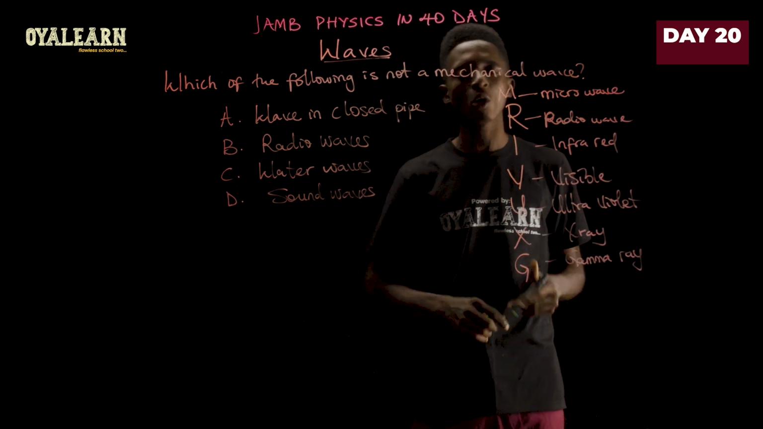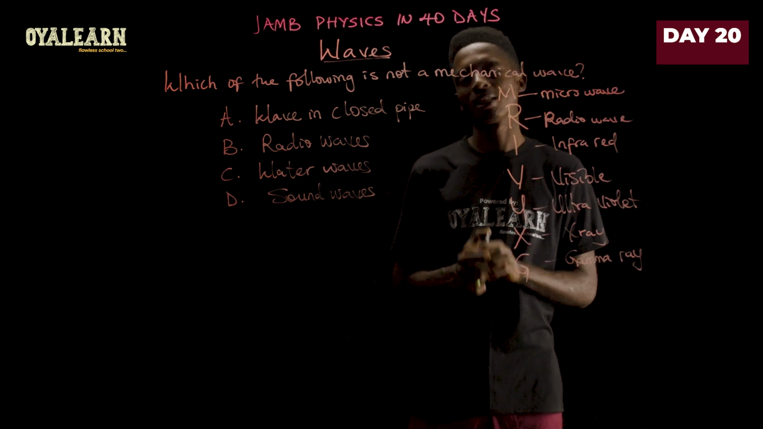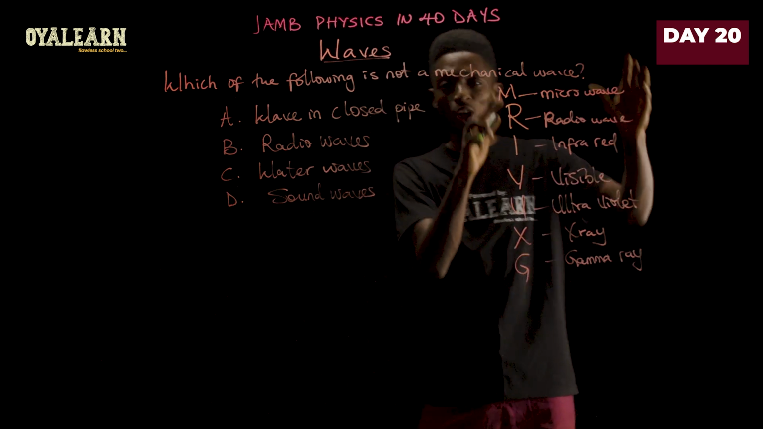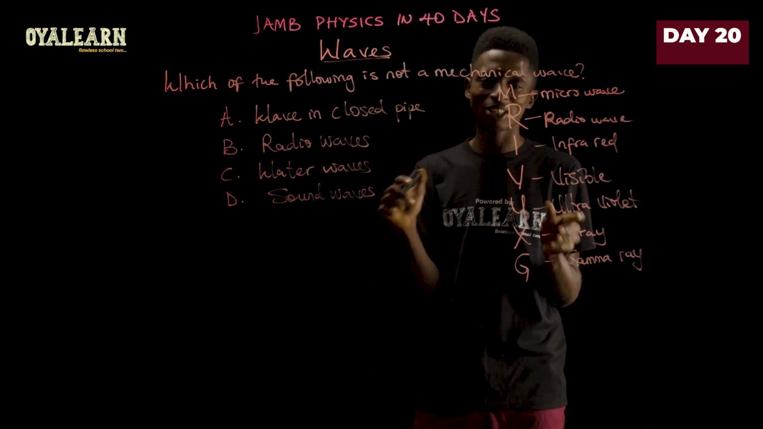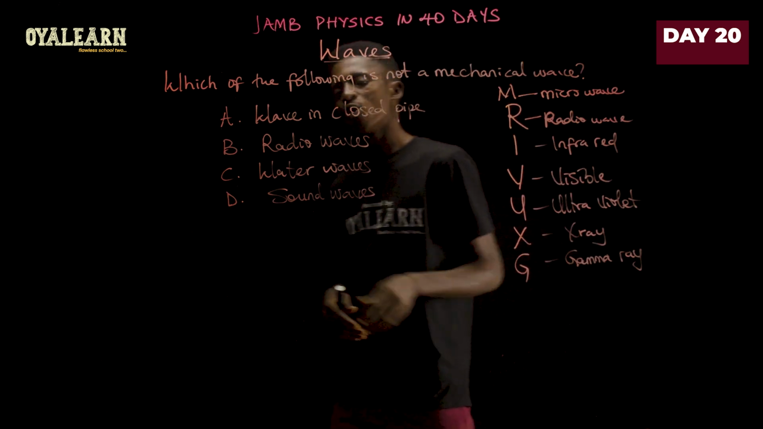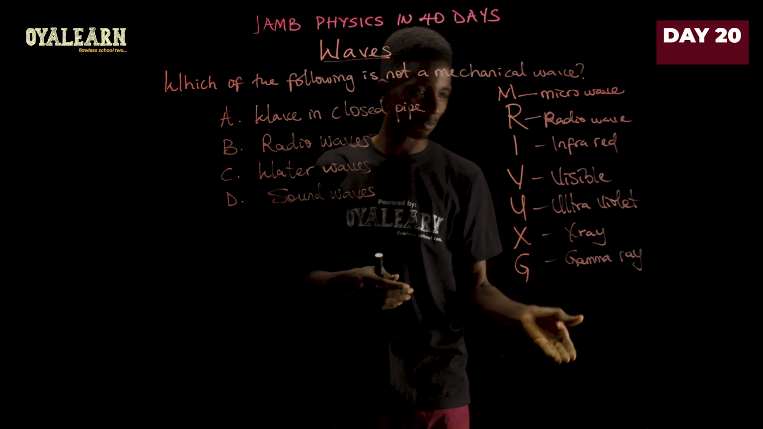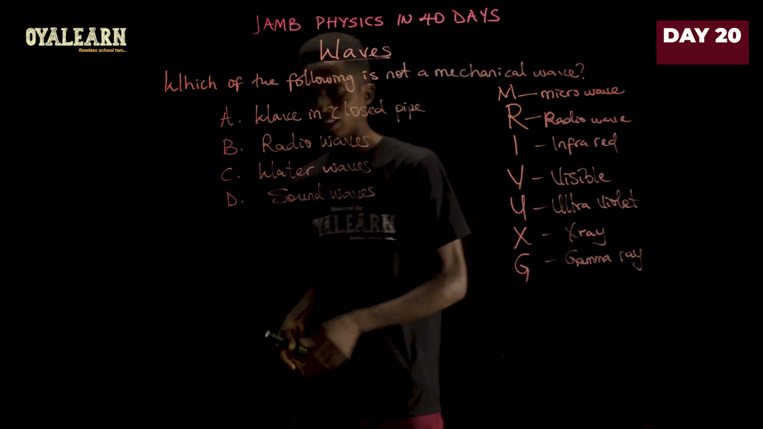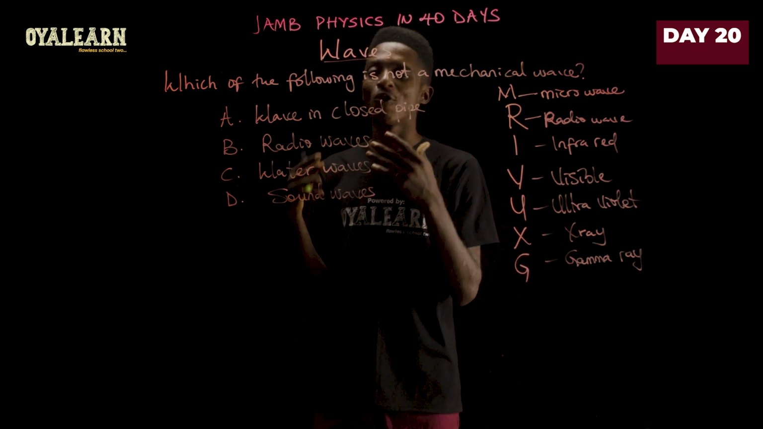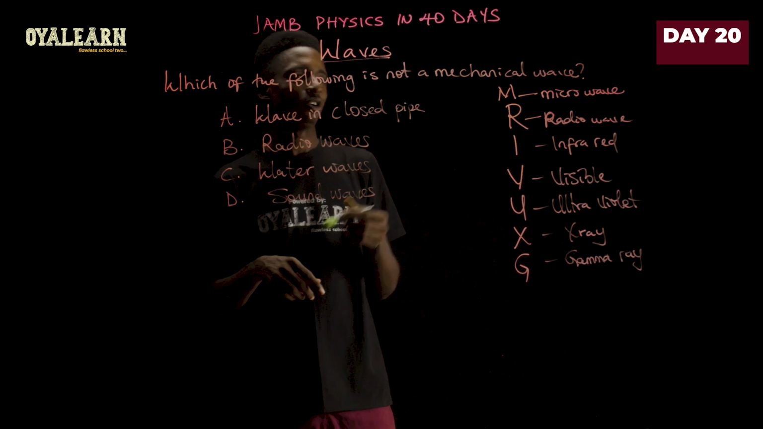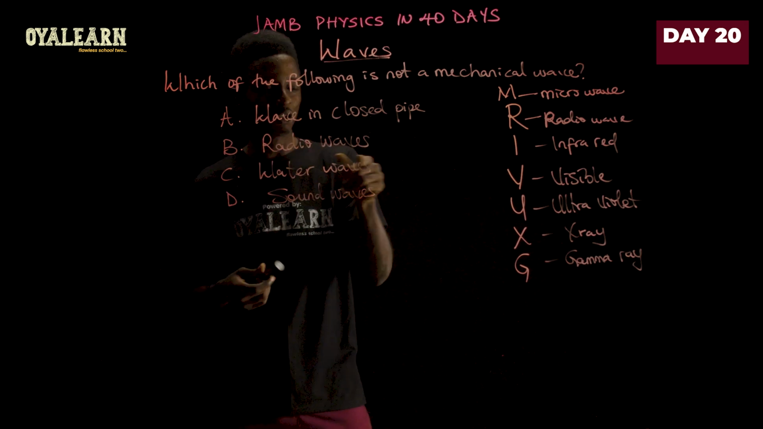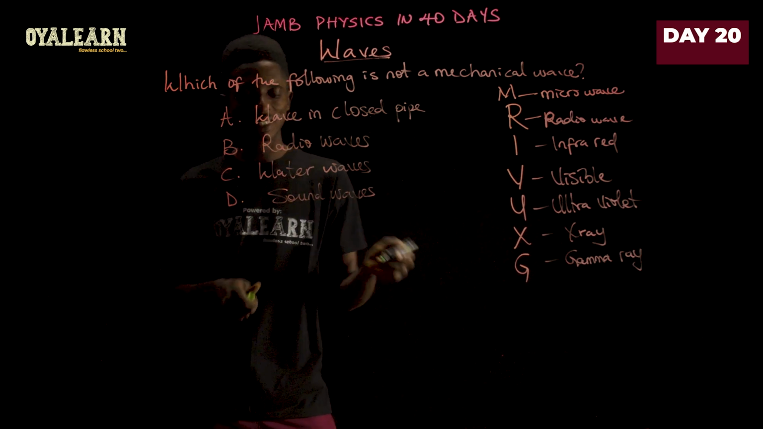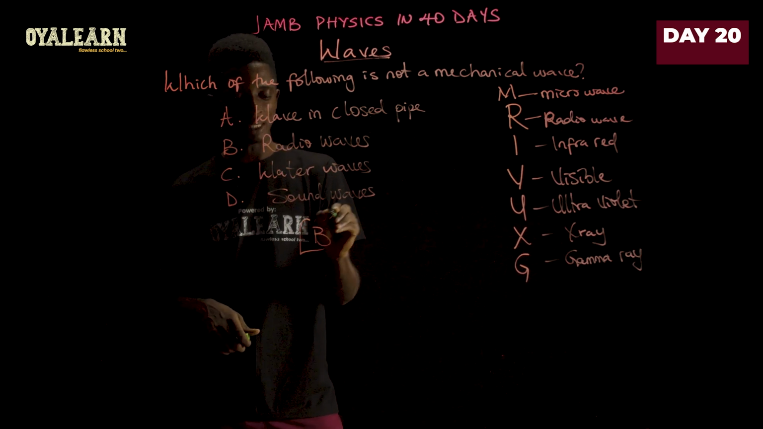So they do not require material medium for their propagation. Now, any other wave you know that does not belong to this is mechanical in nature. So waves in closed pipe do not fall here, so it is mechanical. Water wave is not here, so it is mechanical. Sound wave is not here, therefore it is mechanical. So the one that is not mechanical is radio waves, which we find in the electromagnetic spectrum. So our answer is going to be option B.